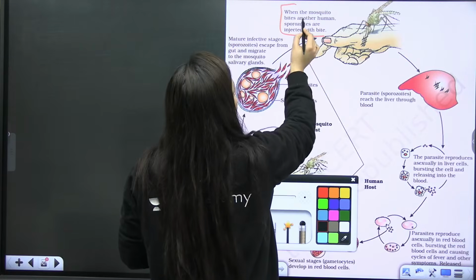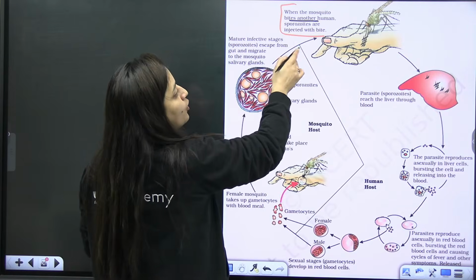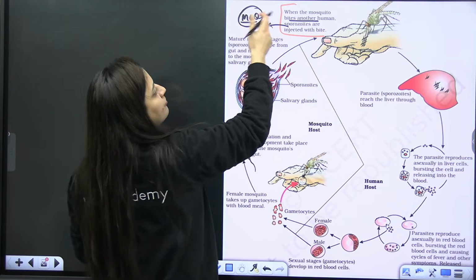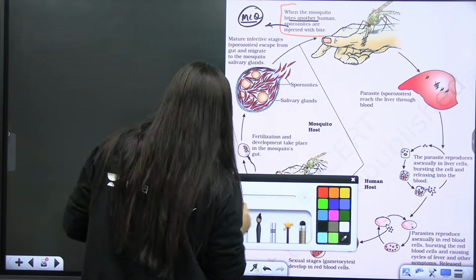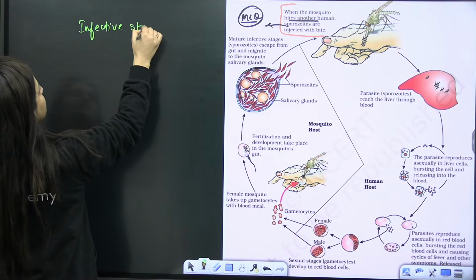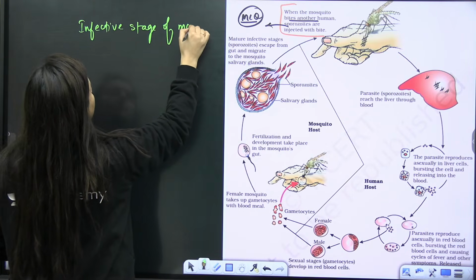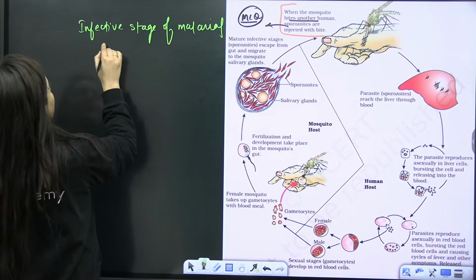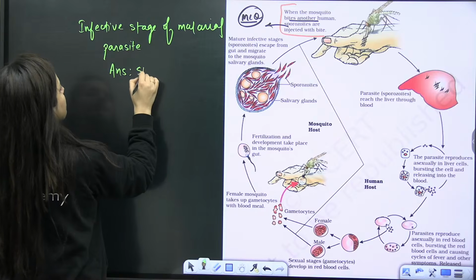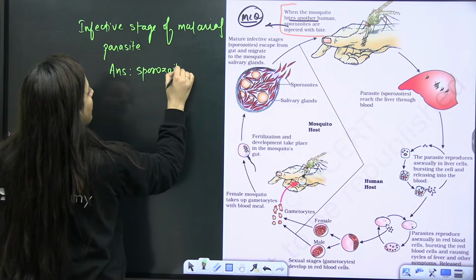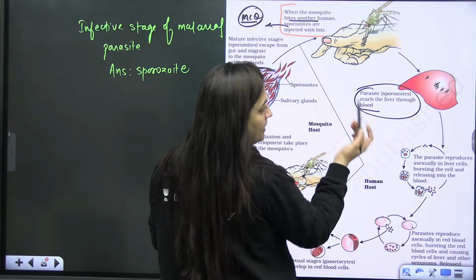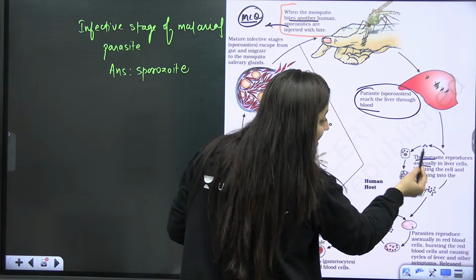Here you can see, when the mosquito bites another human, sporozoites are injected with the bite. So that is an MCQ. Which one is the infective stage of the malarial parasite? I'll write the question here. Infective stage of malarial parasite. What is the answer? It is the sporozoite. Understood? Then what's the next part? You can see the parasite reaches the liver through blood, of course. The parasite reproduces asexually here.